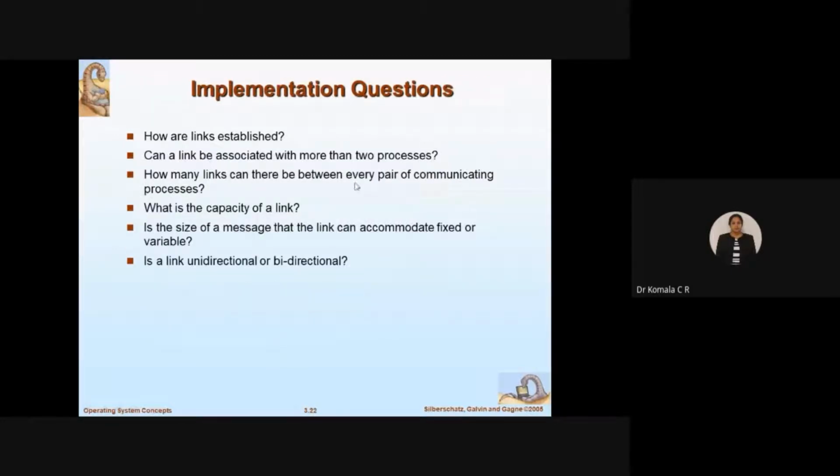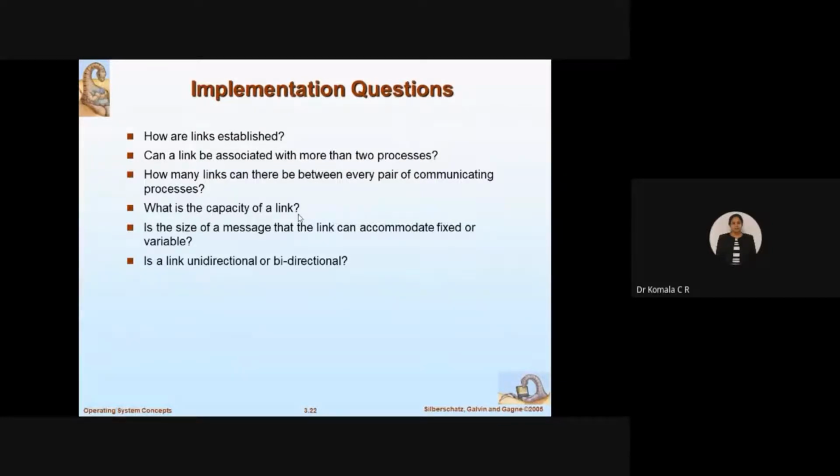So these are the questions which will arise during implementation. How are the links established? Can a link be associated with more than two processes, since there may be so many processes? How many links can there be between every pair of communicating processes? I have P and Q, two processes: is there only one link or two links? That is also to be taken care of.